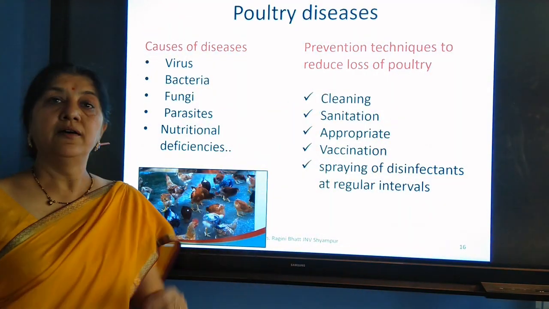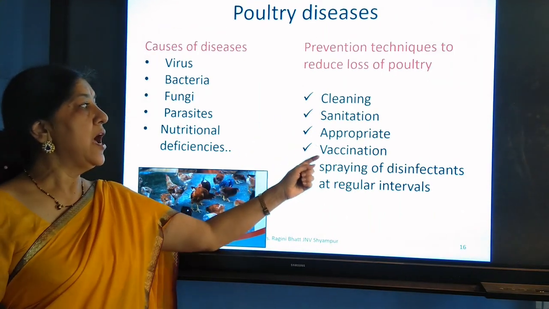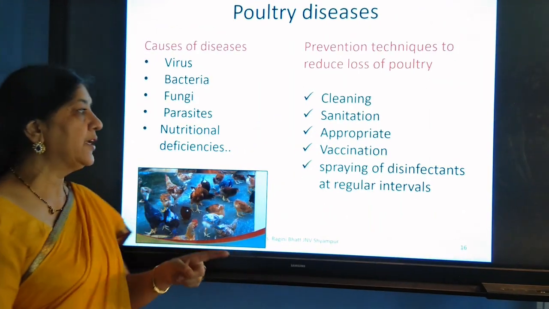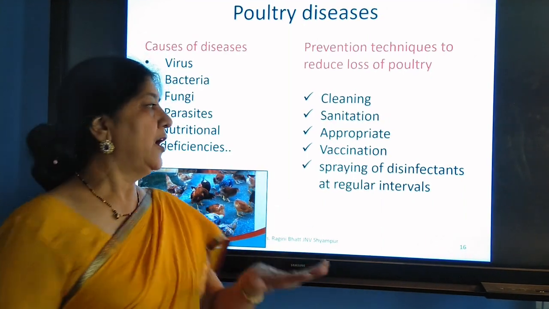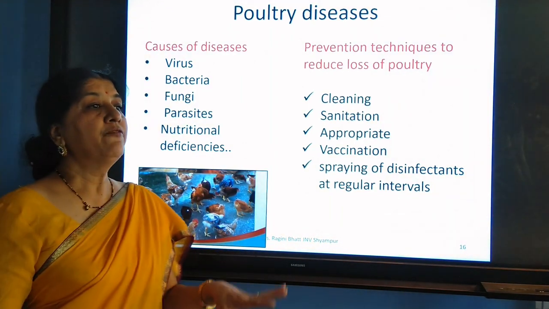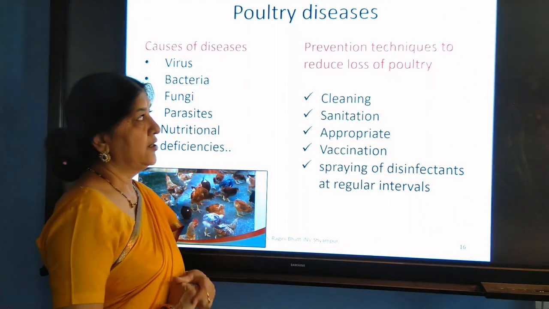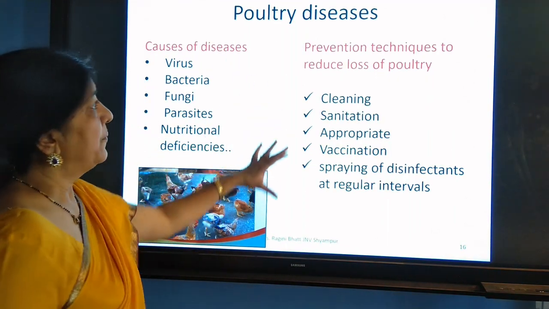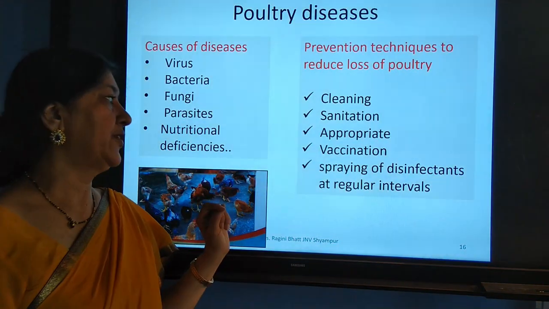We should keep the poultry clean, good sanitation should be there, appropriate vaccination should be given, and at regular time intervals disinfectant should be sprayed in the area so that it can protect the birds from diseases. So these are some prevention techniques to reduce the loss of poultry.